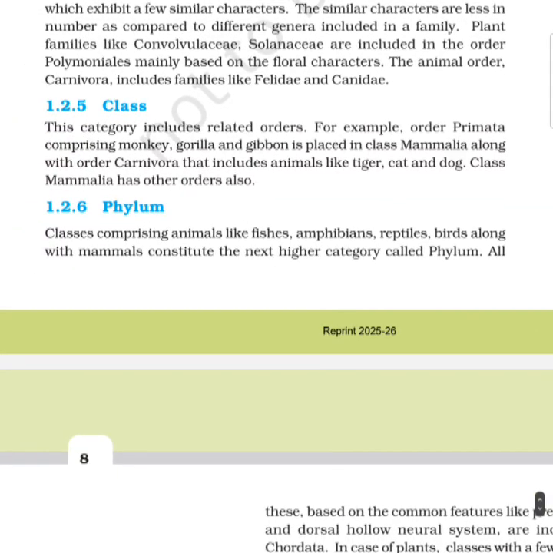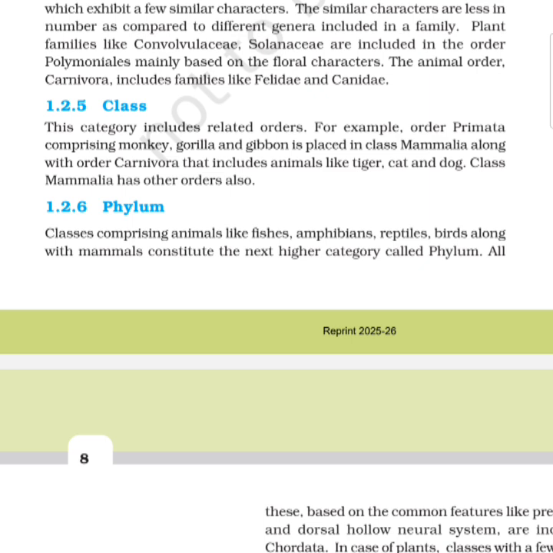Class. This category includes related orders, for example, order Primata comprising monkey, gorilla, and gibbon is placed in class Mammalia, along with order Carnivora that includes animals like tiger, cat, and dog. Class Mammalia has other orders also.